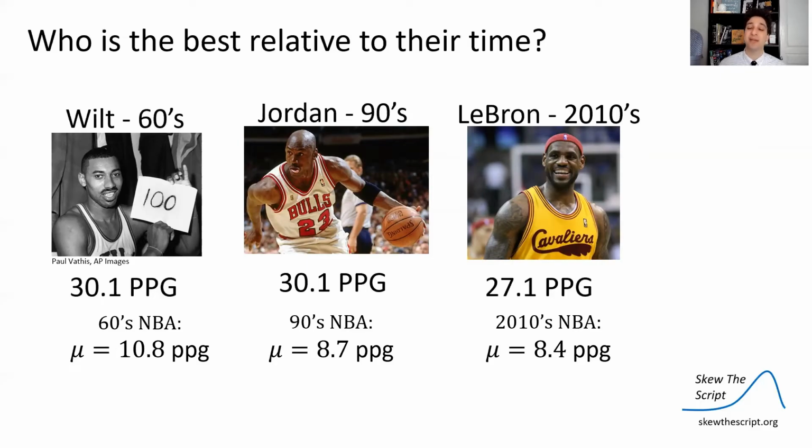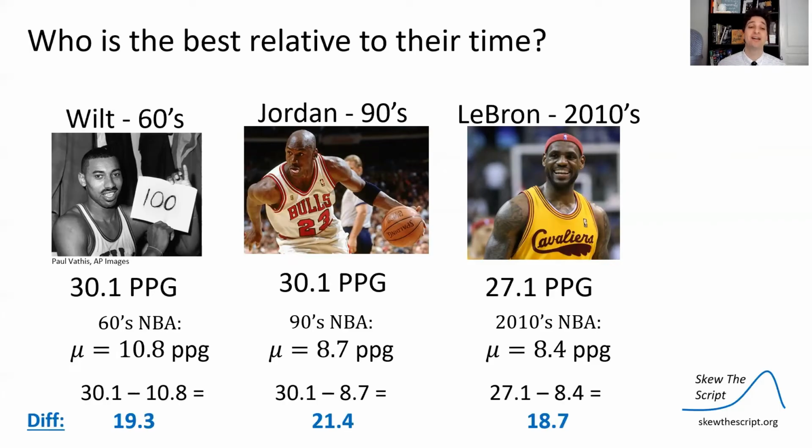And in the 2010s, it was 8.4 points per game. So we can take their points per game and subtract it from the average in their era. And that difference gives us a sense of how much better they were than the player in their era. Wilt scored 19.3 more points per game than the average player during his career. Jordan, 21.4, and LeBron, 18.7. So that kind of differentiates Jordan and Wilt a little bit. And we can see now here's the power rankings.